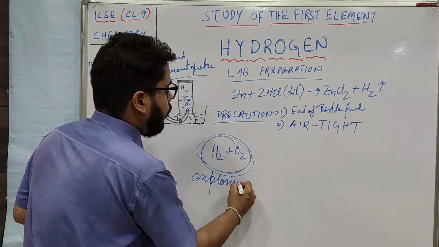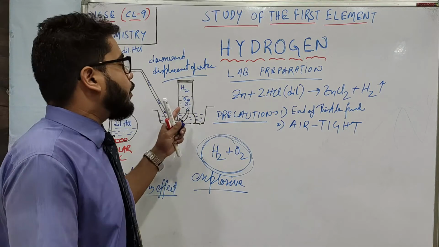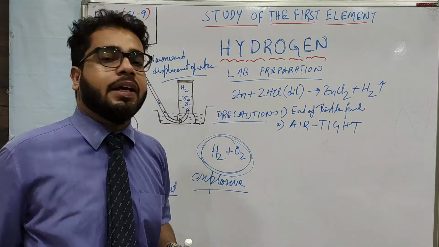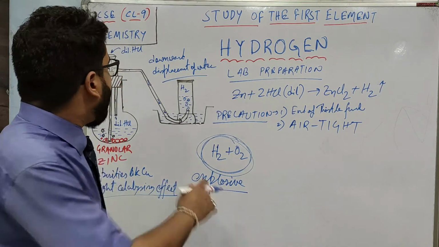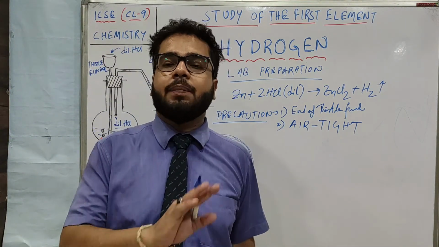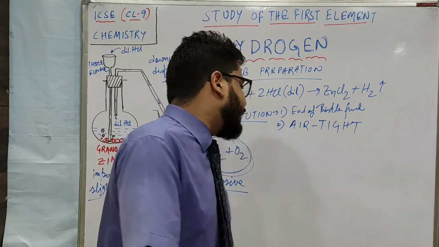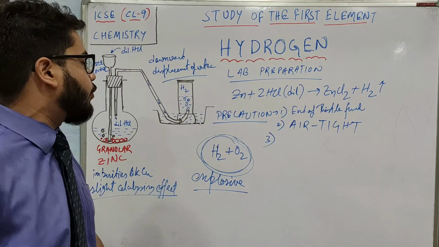So if the apparatus setup is not airtight, so what? Air will be mixed with the hydrogen. That will form a very explosive mixture. That is why the entire apparatus setup has to be airtight. There should not be any leakage anywhere. Okay. Now let's come to the third precaution of lab preparation of hydrogen.